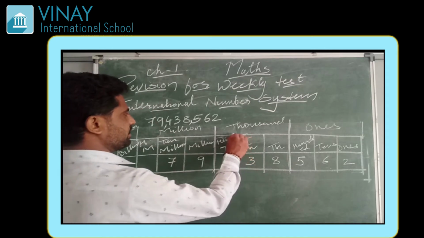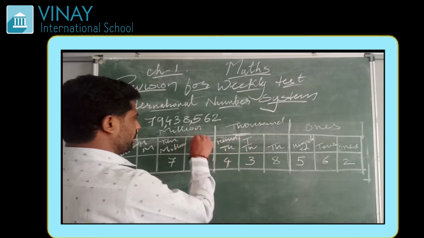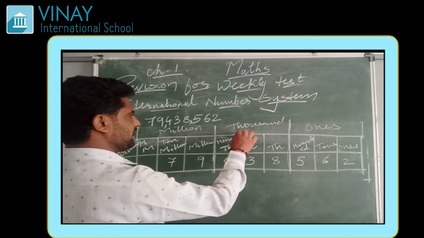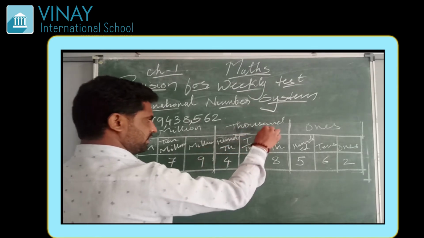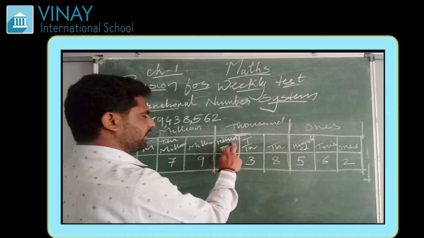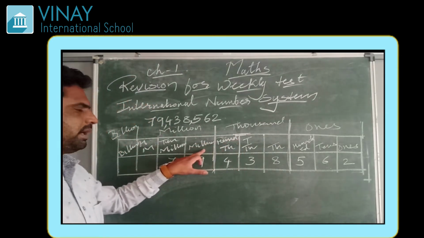Now in the international system we can see that 1 million has how many thousands? 1 million: this is 10,000, 100,000, then it will come 1 million.